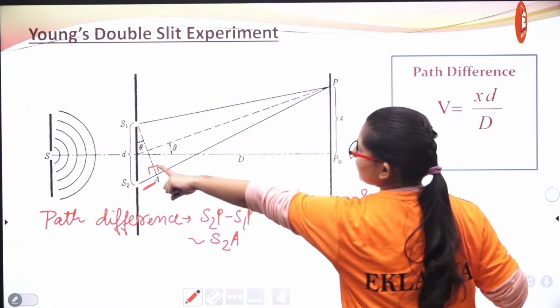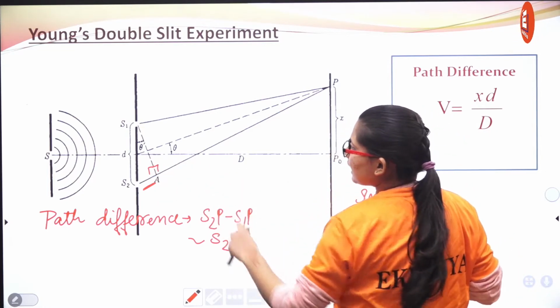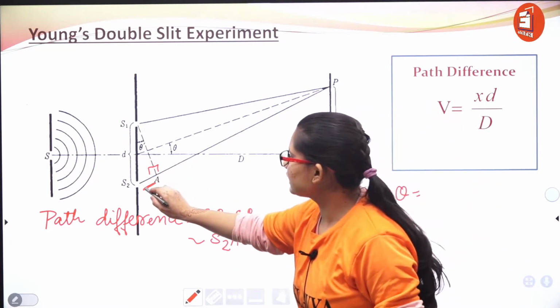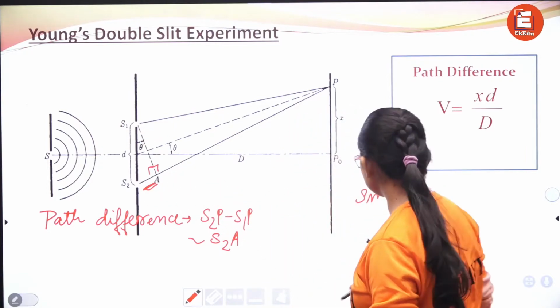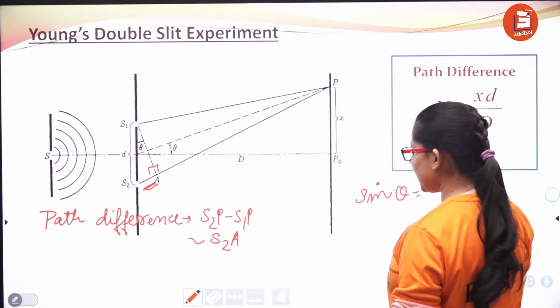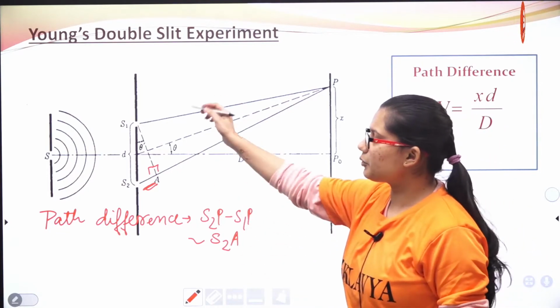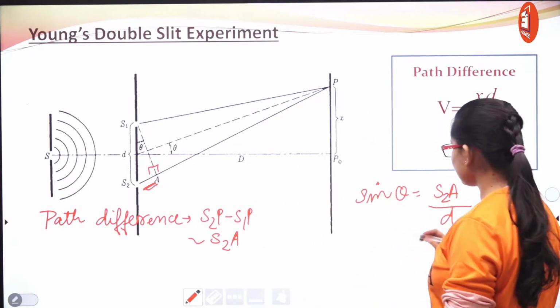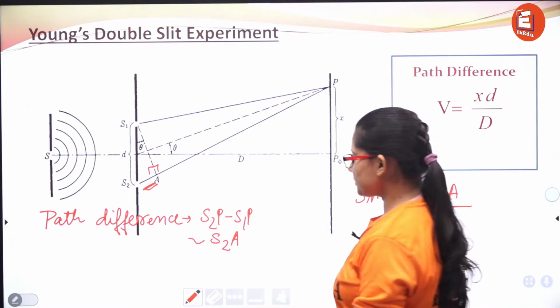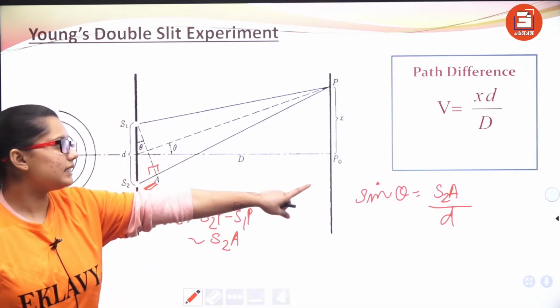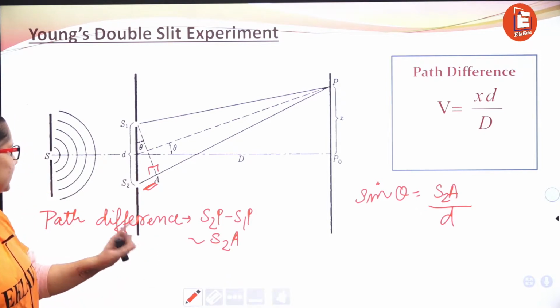In this triangle, sine of theta is perpendicular upon hypotenuse. So it is equal to the path difference S2A upon the hypotenuse, which is small d. So we have observed that sine theta is equal to S2A upon d.